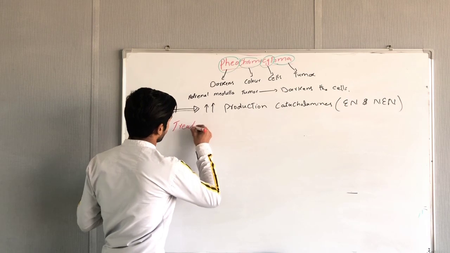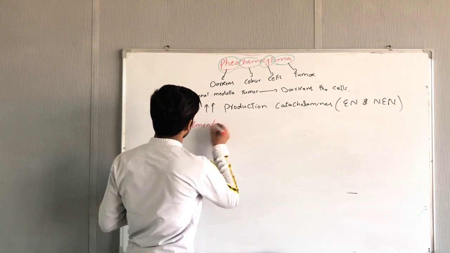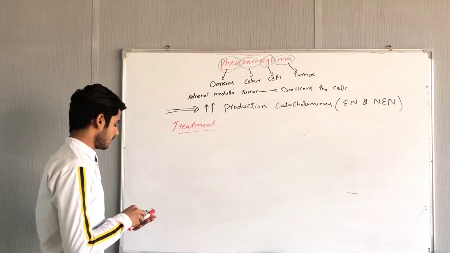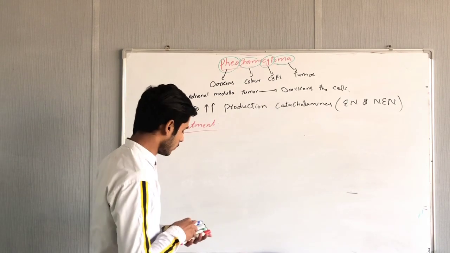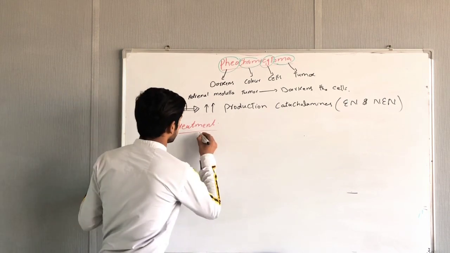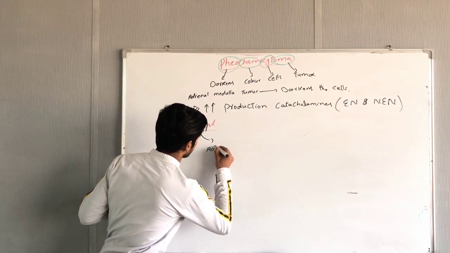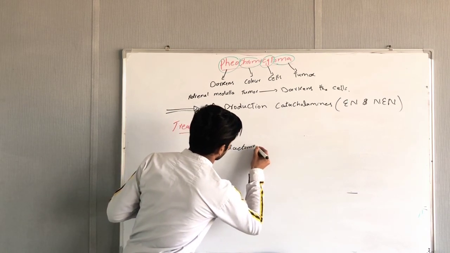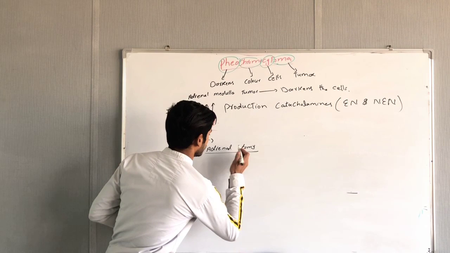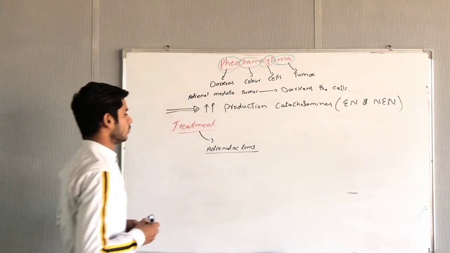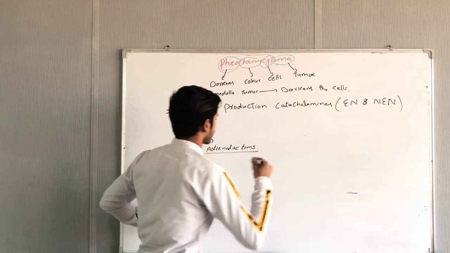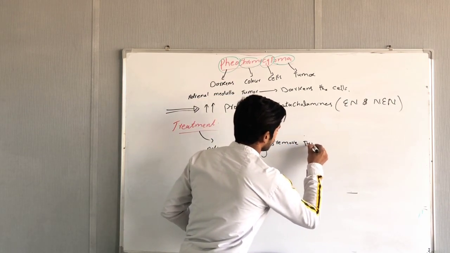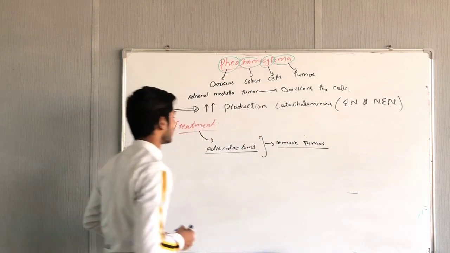So next, what is the treatment of pheochromocytoma? The treatment is just surgery, because it is a tumor and a tumor is only removed with the help of surgery, and this surgery is named adrenalectomy. What is this adrenalectomy? In adrenalectomy, we will remove the tumor from the adrenal glands.